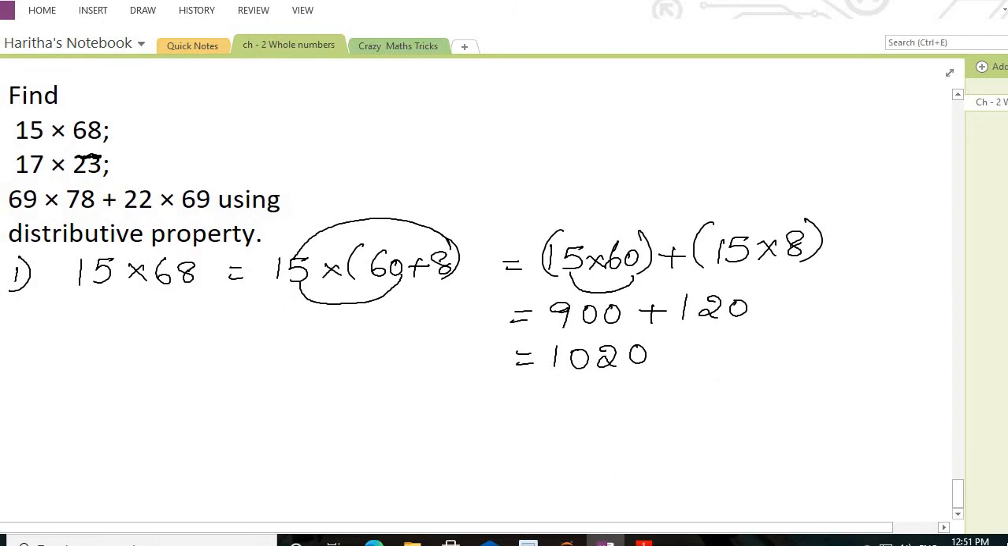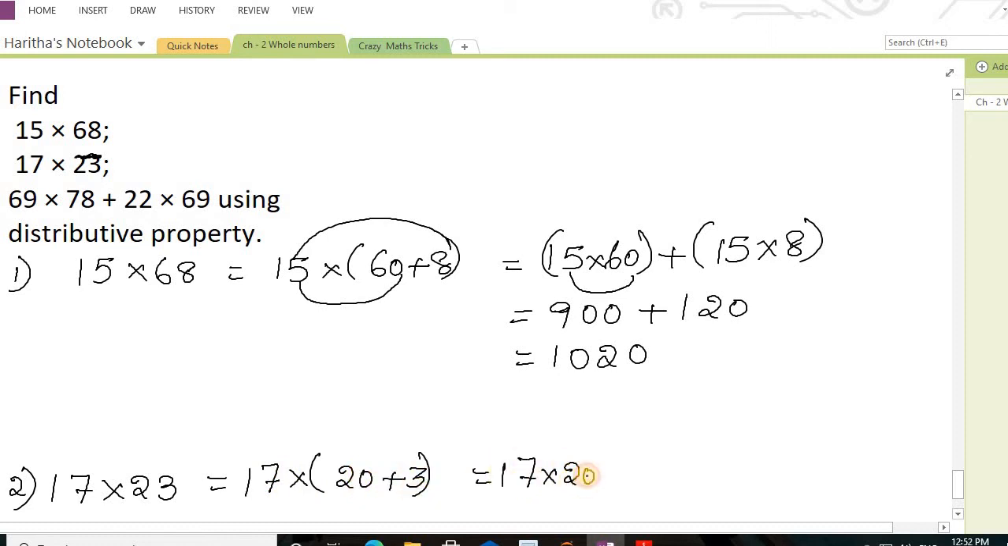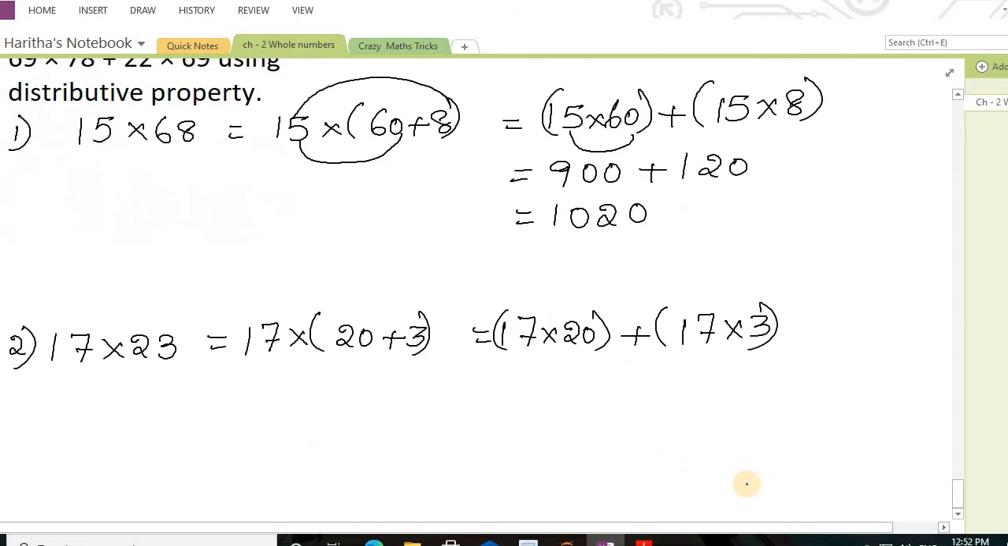Now in the same way, the second question, 17 multiplied by 23. 23 can be written as 20 plus 3. 17 multiplied by 20 plus 17 multiplied by 3. So we all know that 17 2s are 34, 17 zeros are 0, plus 17 3s are 51. After adding, you'll get 391.